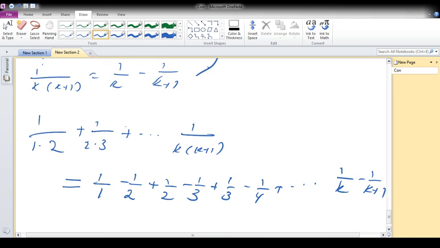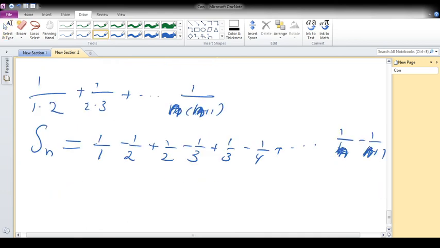So we take n terms: n into n plus 1, that is 1 by n minus 1 by n plus 1, for Sn. Here a telescopic series is possible.